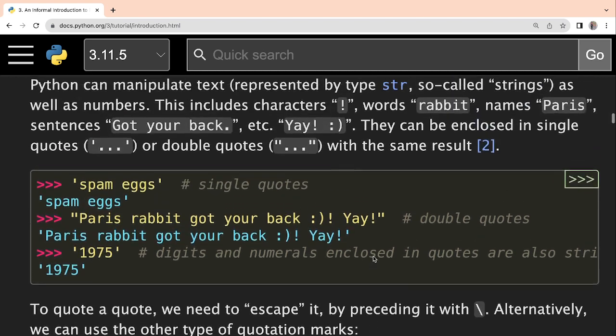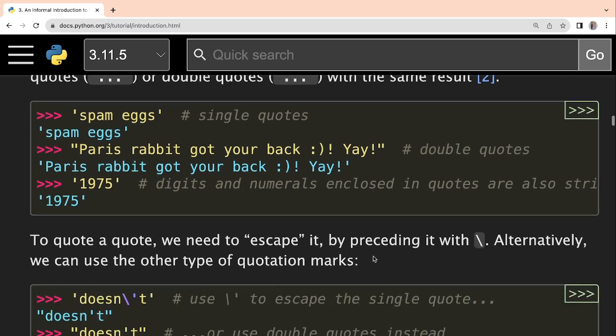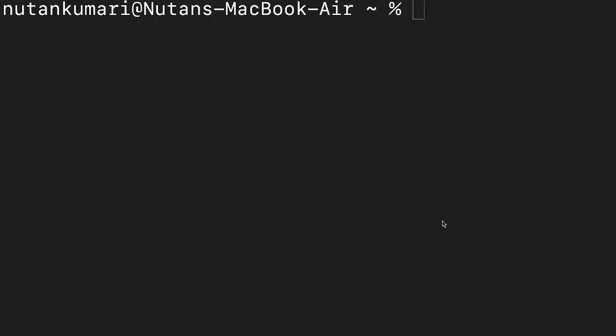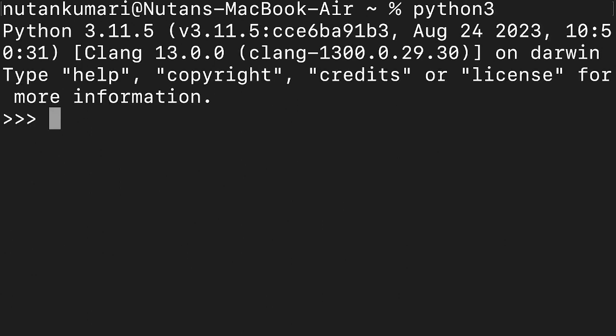So let us go to the terminal, right? Let us try to represent some strings, and then we can continue with the next part. I hope the terminal is visible. First of all, we have to invoke the interpreter by writing python3, right? After this, you can just write some strings.